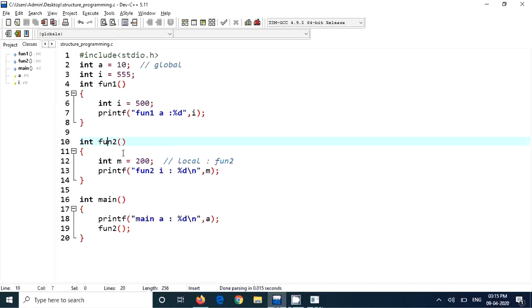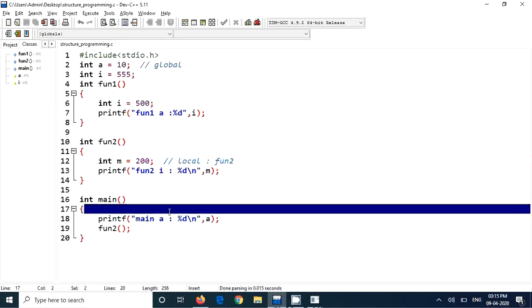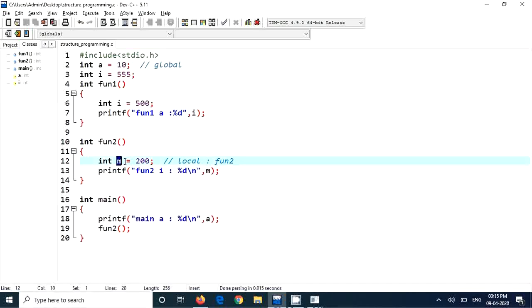Fun2 is having a local variable yum. So the yum will be allocated with 4 bytes of memory. That means it is coming to aliveness. Allocating memory is coming to aliveness. So when the fun2 is called, yum will be allocated with 4 bytes of memory and it becomes alive. Now only it becomes alive. But when the program is running, when the main is printing this A, there is nothing allocated for yum.